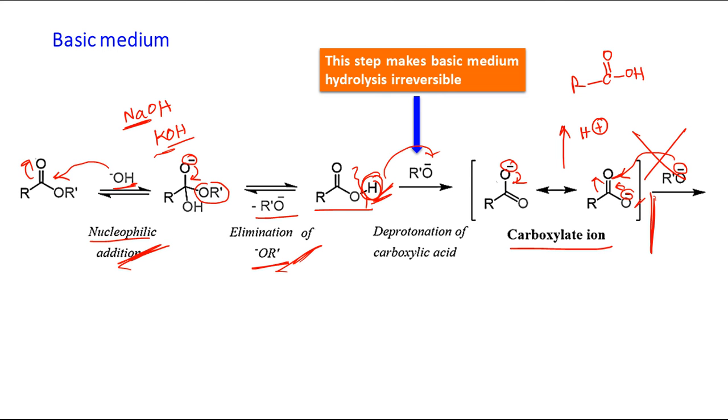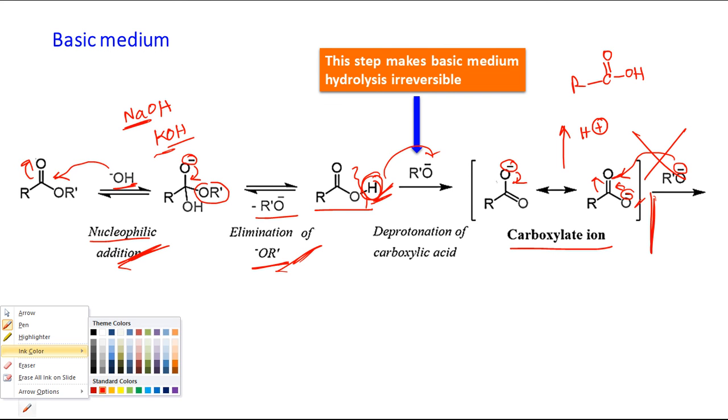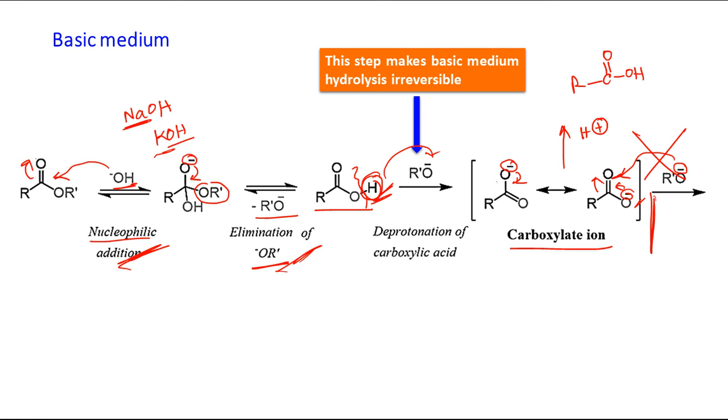So see, the mechanism that we have just seen is basically an addition elimination mechanism. But why is it addition elimination? Once more, if we see, it is nucleophilic addition where HO minus is attacking here. So this is nucleophilic addition. The next step is elimination of this part. So that is why we are saying it is a nucleophilic addition elimination reaction. But is there any chance that the reaction is SN2 type? Is there any proof that we are saying it is addition elimination?